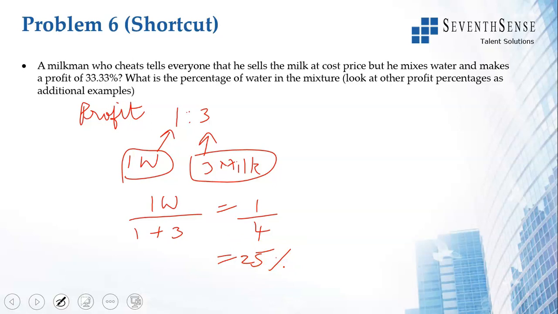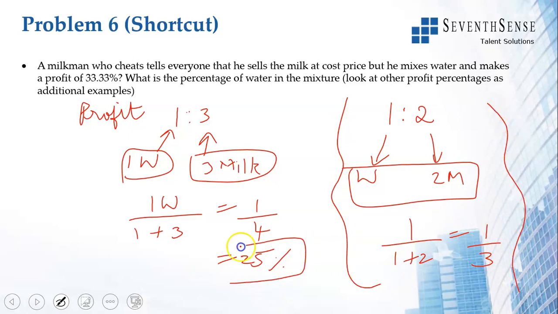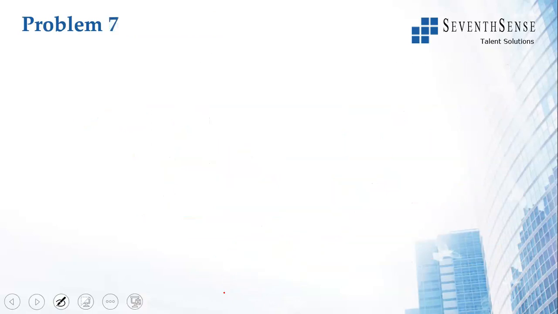What if the profit percentage was 50%? If the profit percentage is 50%, you would have this as 1:2. So you have 1 part of water for 2 parts of milk. So the percentage of water in that mixture would be 1 divided by 1 plus 2, which is 1 by 3. So this is just another question. Here we got 25%. In our longish method in our previous slide also we got 25%.